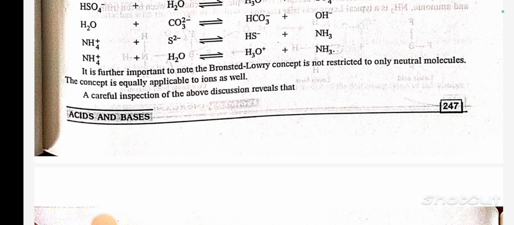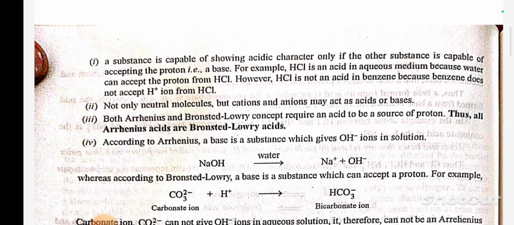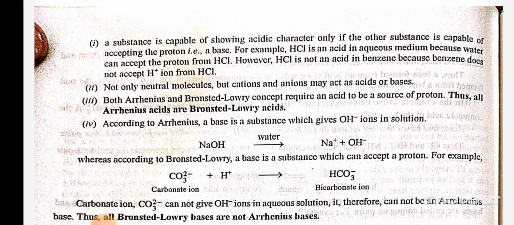A careful inspection of the above discussion reveals that, number 1, a substance is capable of showing acidic character only if another substance is capable of accepting the proton, that is, a base. For example, HCl is an acid in aqueous medium because water can accept the proton from HCl. However, HCl is not an acid in benzene because benzene does not accept the H+ ion from HCl. Number 2, not only neutral molecules but cations and anions may act as acid or base.